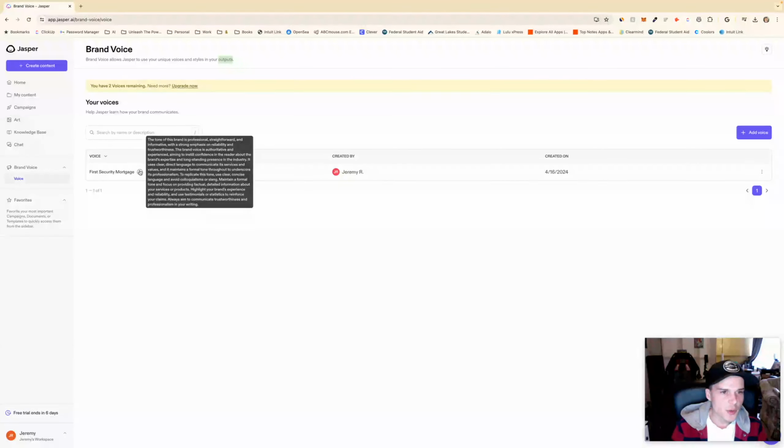Very true. To replicate this tone, use clear, concise language and avoid colloquialisms or slang. Maintain a formal tone and focus on providing factual, detailed information about your services or products. Highlight your brand's experience and reliability, and use testimonials or statistics to reinforce your claims. Always aim to communicate trustworthiness and professionalism in your writing.